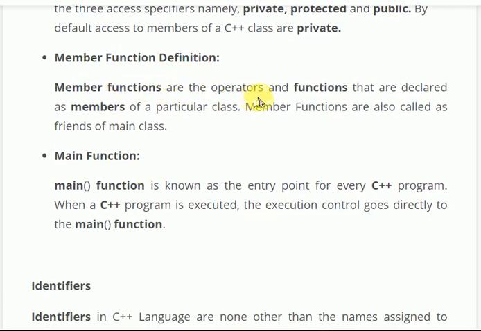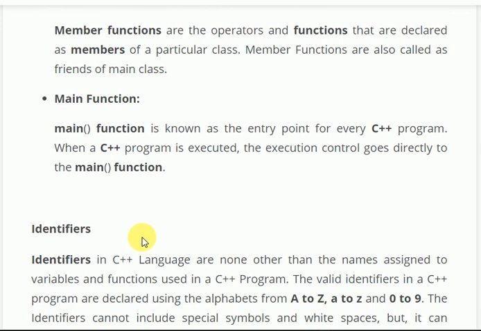Member functions are the operators and functions that are declared as members of a particular class. Member functions are also known as friends of a main class. Main function is known as the entry point of every C++ program. When a C++ program is executed, the execution control goes directly to the main function.